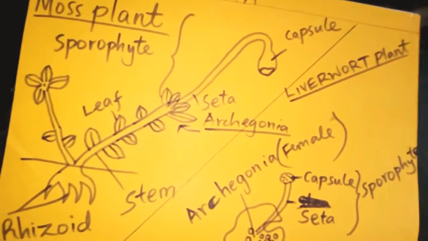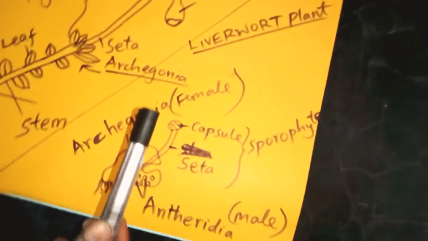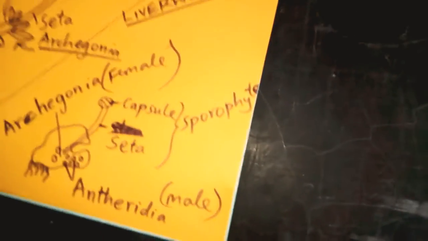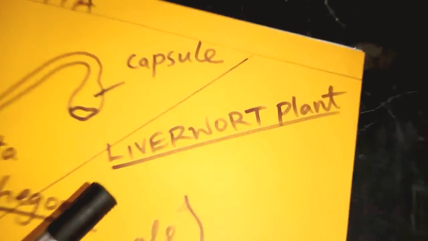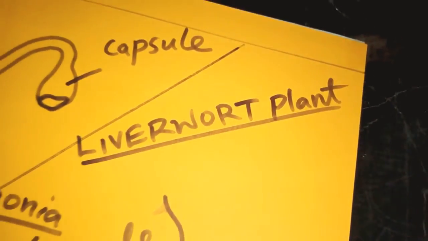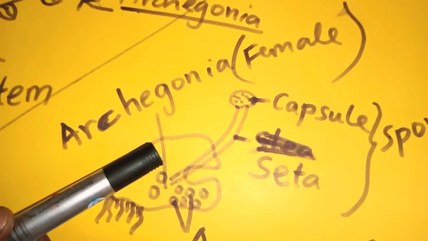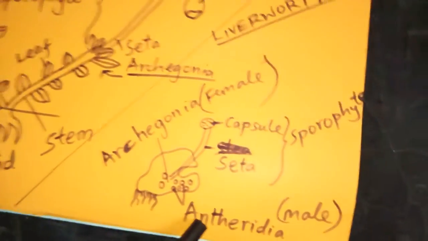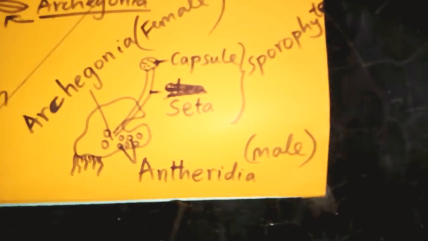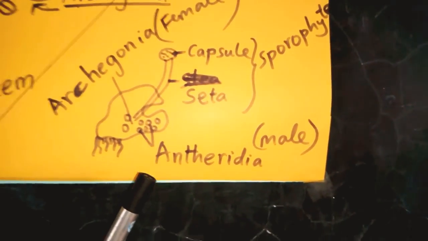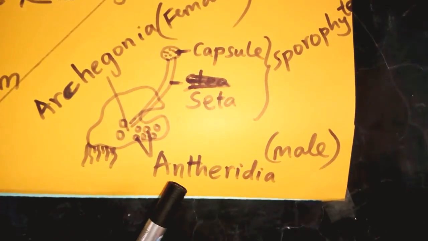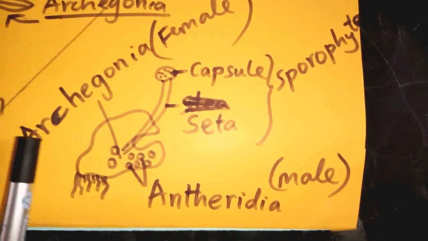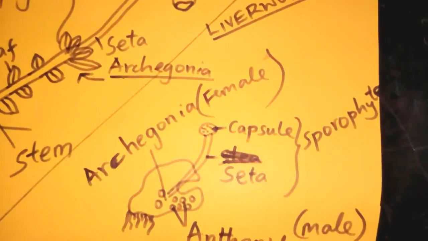spores. We also have another type of plant which belongs to division Bryophyta, which is referred to as the liverwort. The liverwort is here. I hope you're able to see this diagram as well. There we go. This diagram over here comprises of two parts, that is the male and the female part. The male part here is referred to as the antheridia, and we have the female part called the archegonia.